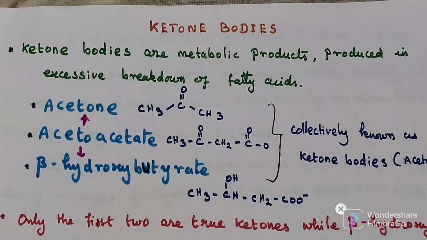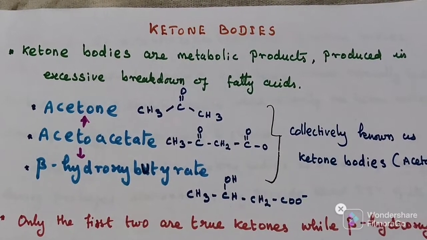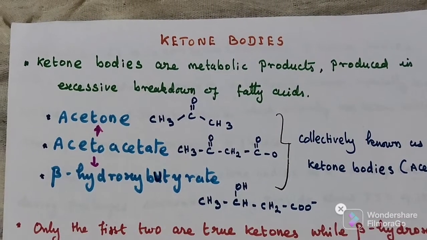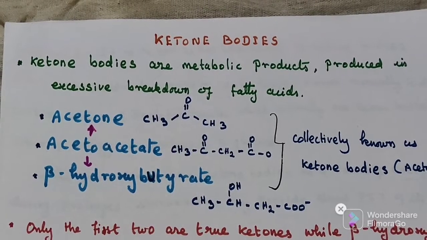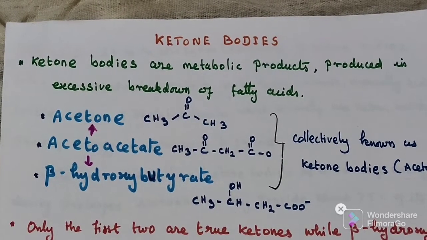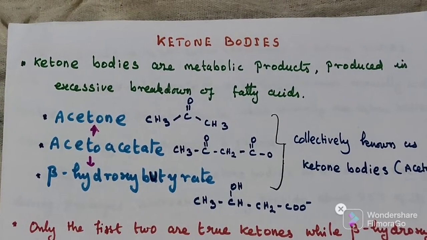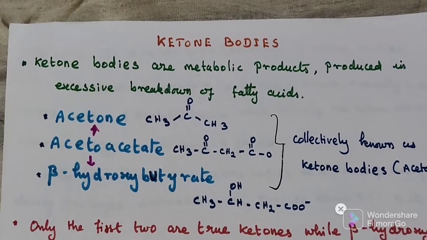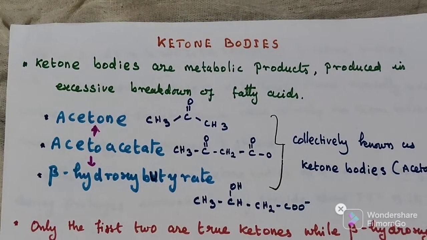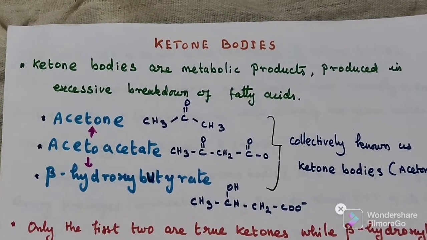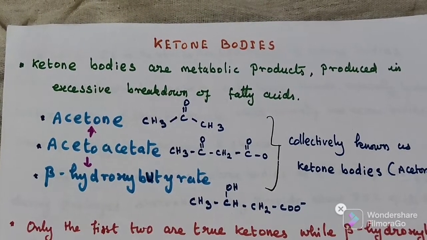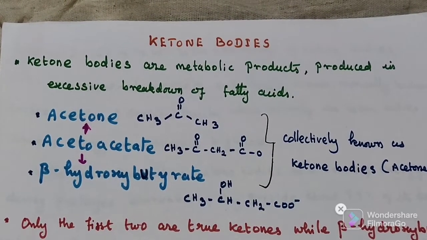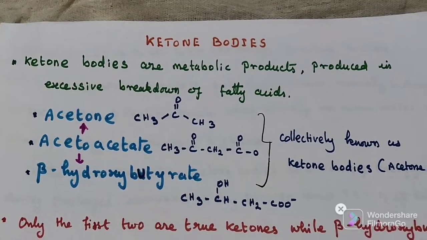Today we will discuss one more new topic, ketone bodies. Now, introduction about ketone bodies. Carbohydrates are essential for metabolism of fat, or fat is burned under the fire of carbohydrate. Acetyl-CoA formed from fatty acid can enter and get oxidized in the TCA cycle. The condition is only when carbohydrates are available.